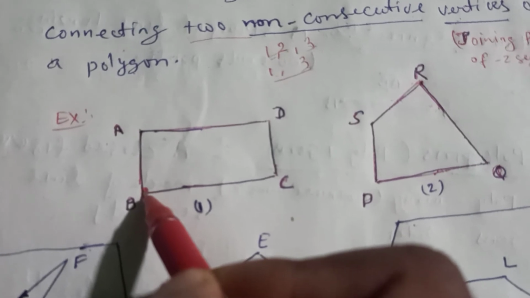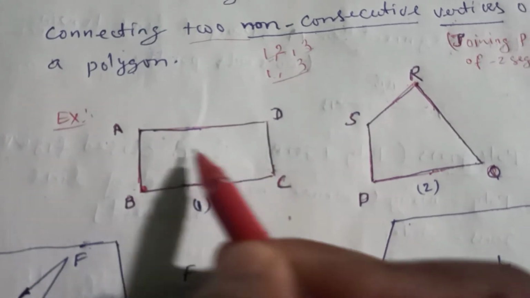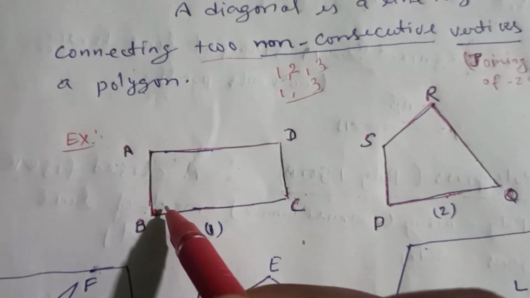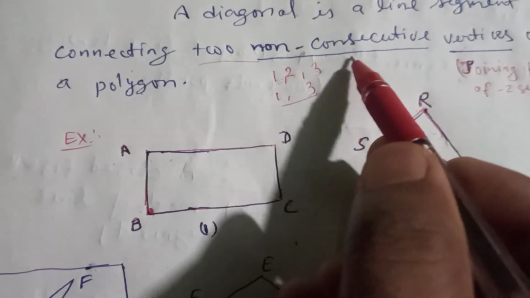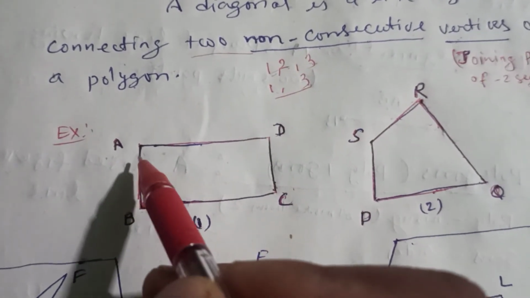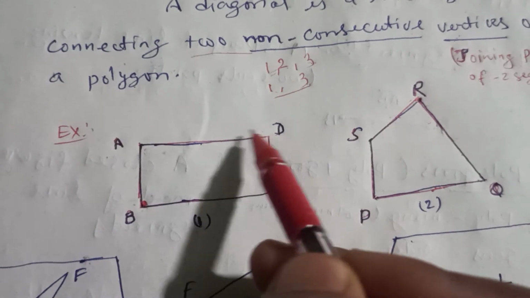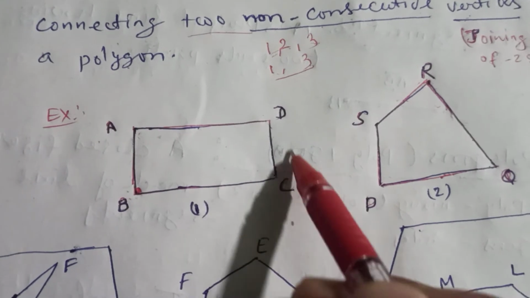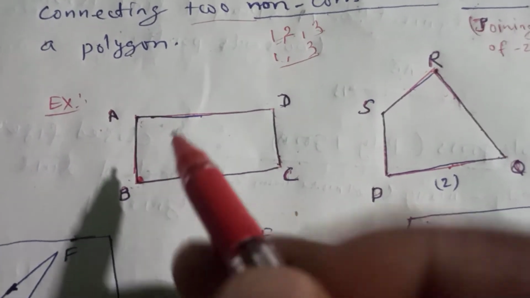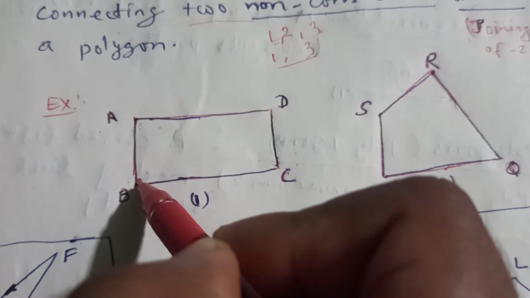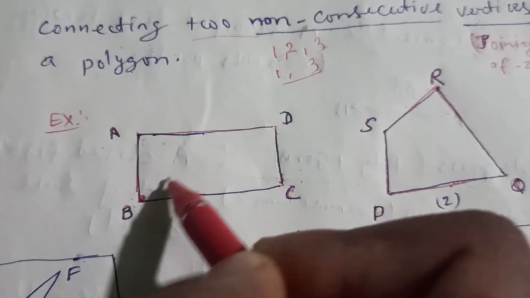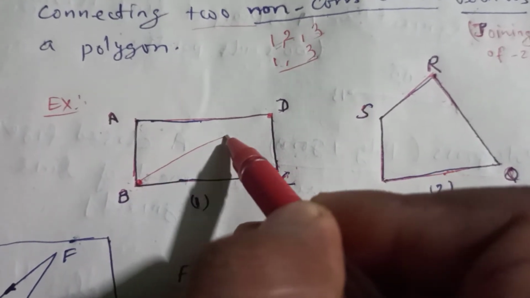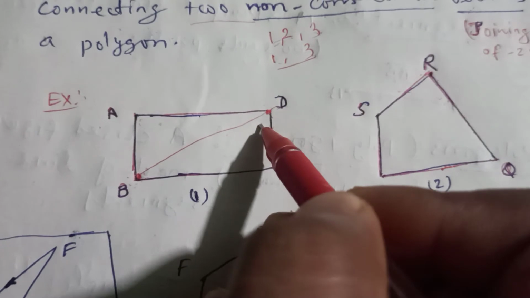what are the consecutive points? A and C. A and C are the consecutive points of B, but diagonals always connect the non-consecutive vertices. Okay, now the vertices here are A, B, C, D. The points A, B, C, D are called the vertices of this diagram. That is why it's looking like a rectangle. Okay, now if I am taking B, then I am joining the non-consecutive. Here for B, D will be the non-consecutive, so there will be one diagonal. This BD will be one diagonal.